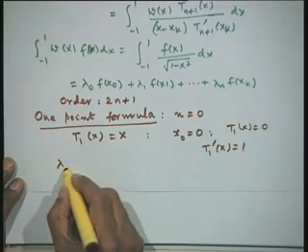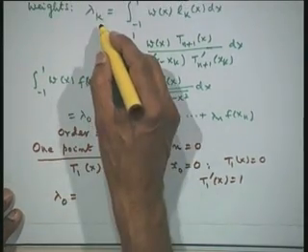Therefore, lambda 0, let us put k equal to 0 here.